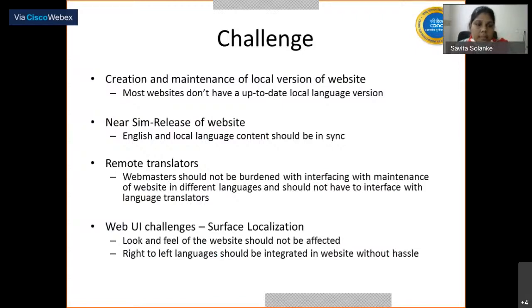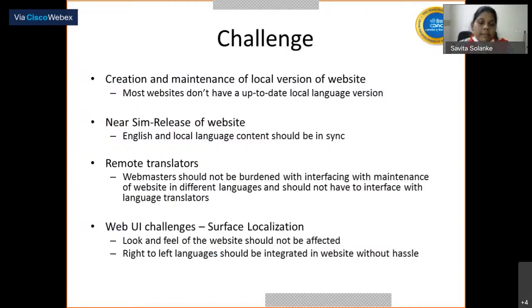Second, remote translation. The webmaster should not be burdened with the interfacing and maintenance of the website in different languages, and should not have to interface with the language translators. It means that if we are supporting 22 languages, we need 22 translators with us. But it is not possible to keep 22 language translators in-house. So some translators stay remotely and do the translation.